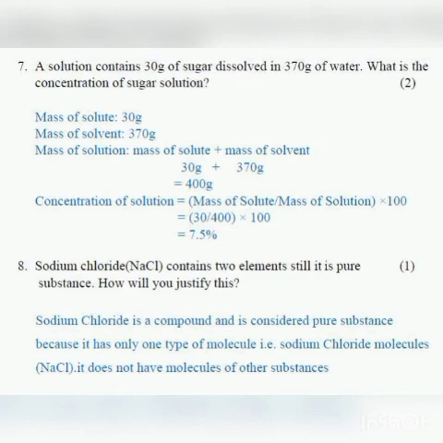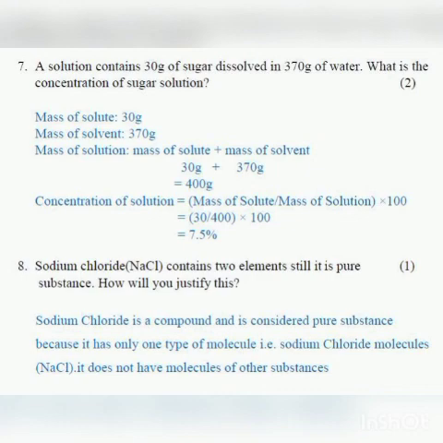Now if you dissolve this sodium chloride in water, then you cannot say it is a pure substance. Why? Now it has become a solution, a mixture. Now why is it not a pure substance? Because now this solution contains 2 different types of particles. One is water particles and another one is sodium chloride particles. Understood? So what is a pure substance? Which contains same type of particles.